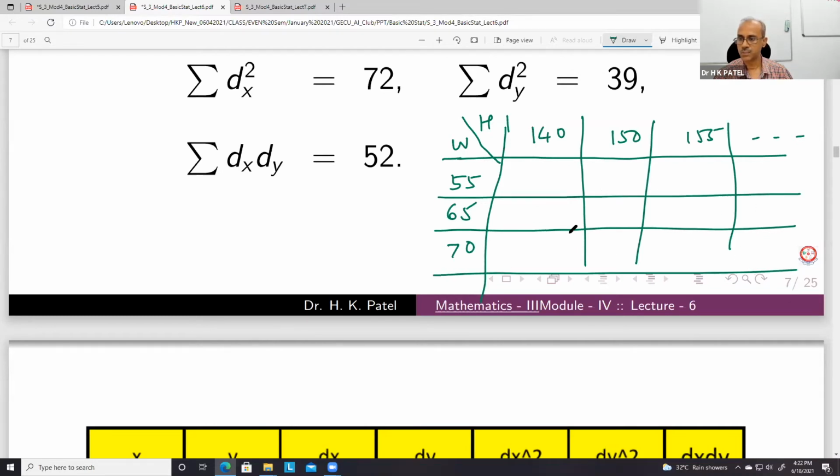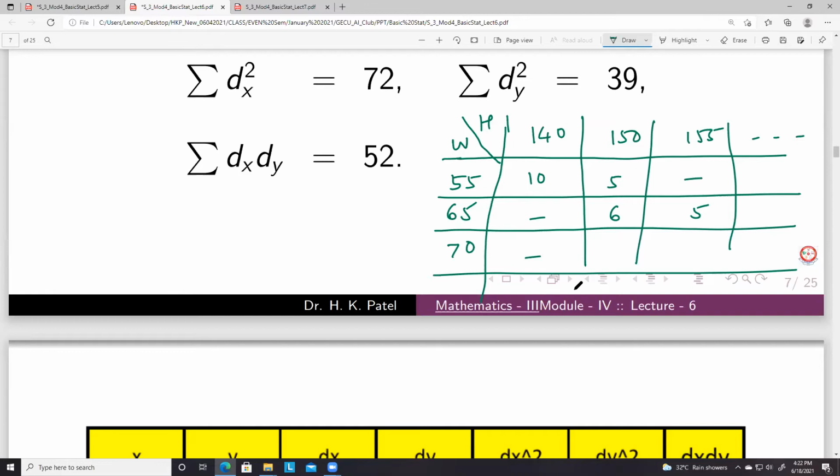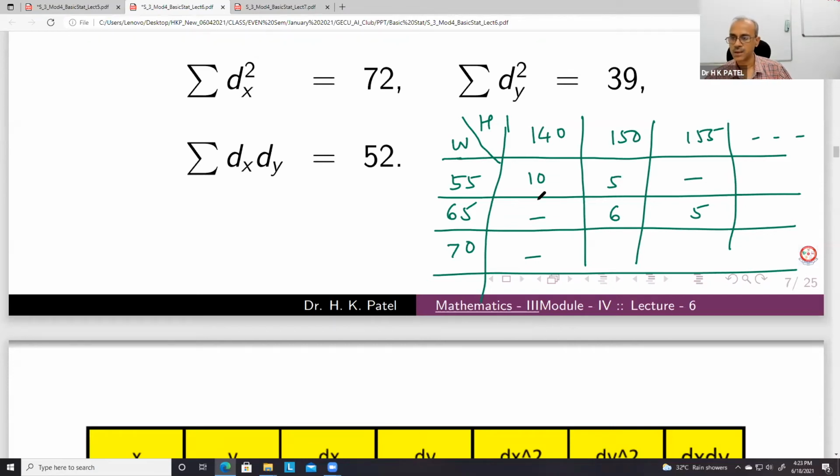So now you'll have numbers here. You'll get some numbers, say 10, 5, there is no number, maybe 6, 5. So these numbers represent frequency, the number of times it occurs. So this 10 means the number of persons having height 140 centimeter and weight 55 kg.